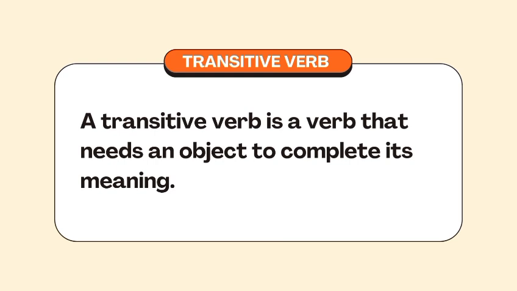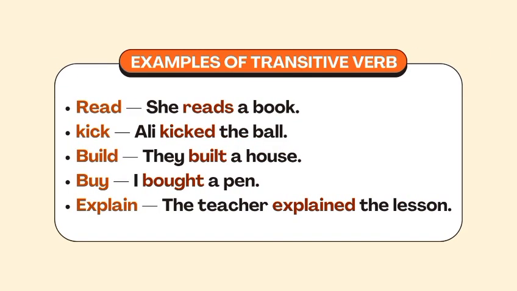Transitive verb. A transitive verb is a verb that needs an object to complete its meaning. Examples of transitive verb: read, she reads a book. Kick, I kicked the ball. Build, they built a house. Buy, I bought a pen. Explain, the teacher explained the lesson.